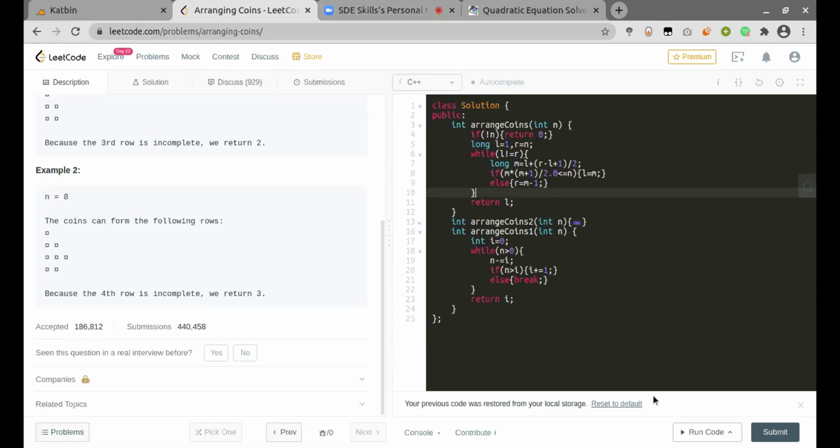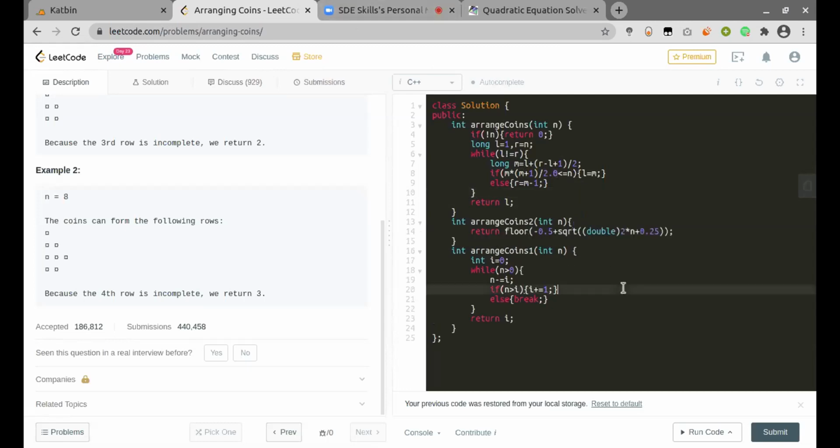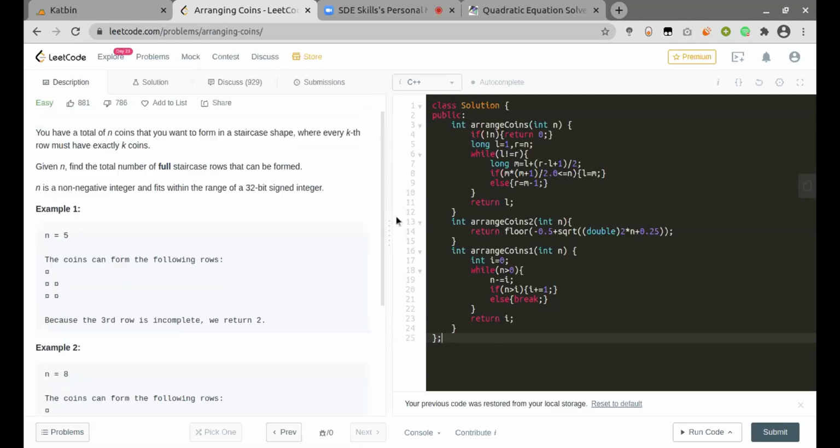Even if you look at the first implementation, what Shashank was demonstrating as well, both of these solutions are not linear solutions, right? They are very close to the binary search implementation.